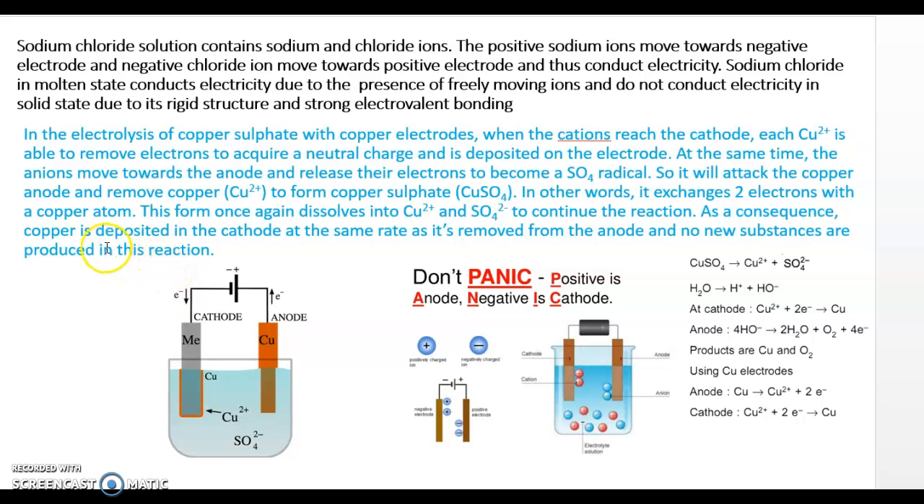It is said that as a consequence, copper is deposited on the cathode at the same rate as it is removed from the anode. And no new substance is produced in this reaction.